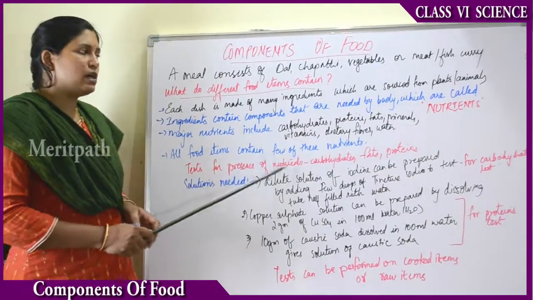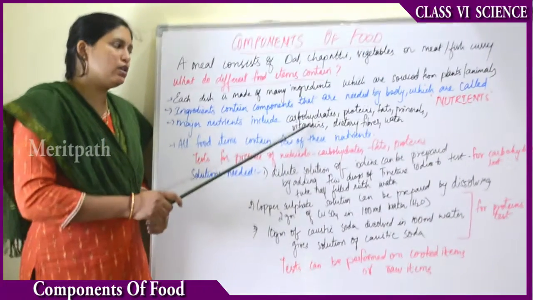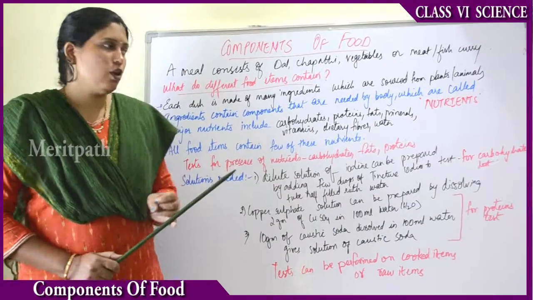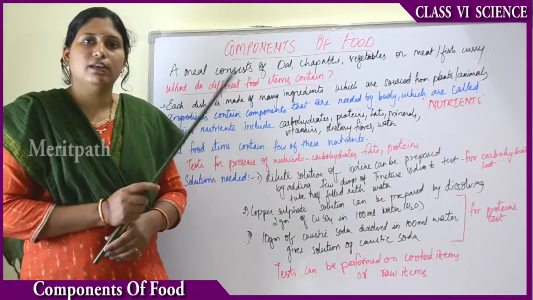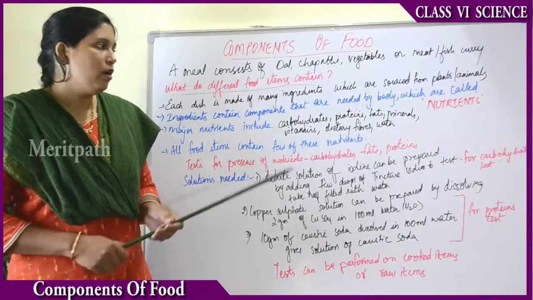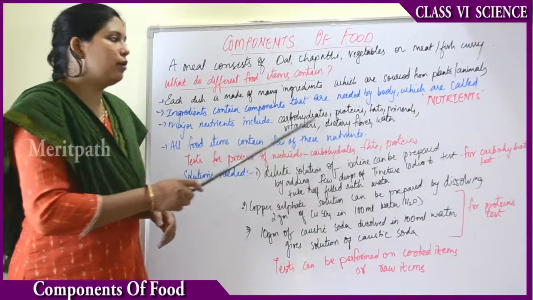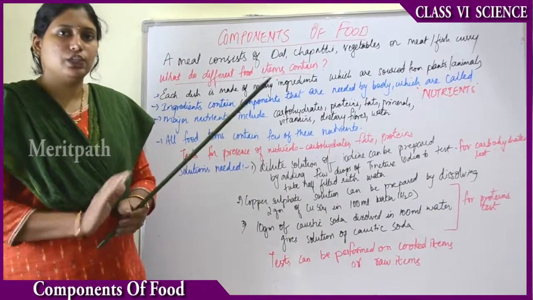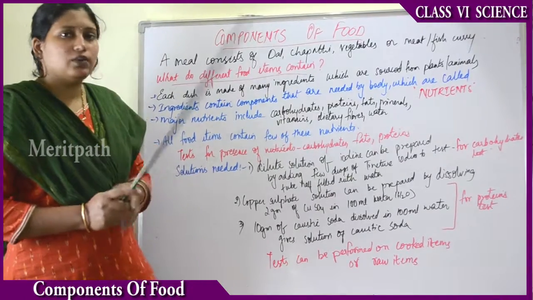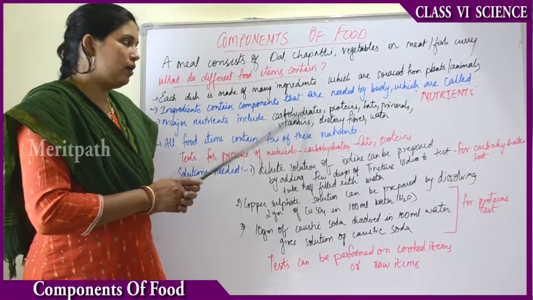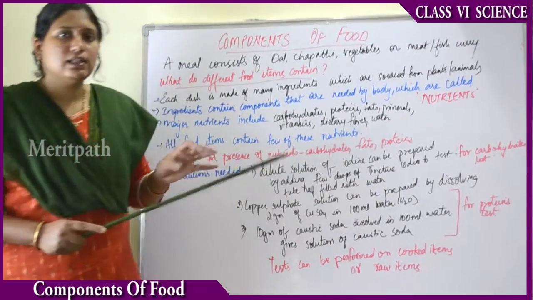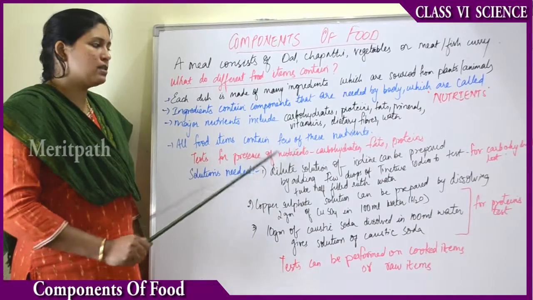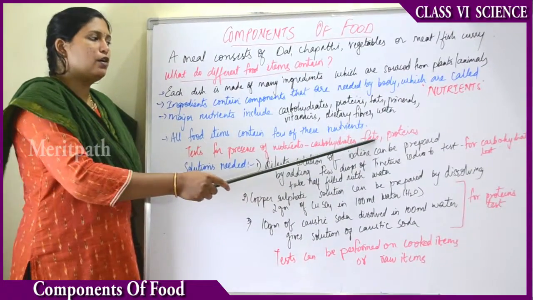So we will do some tests to know the presence of these nutrients in the food, to know whether the nutrients are present in the food or not. But we cannot do the tests for all the nutrients. Only 3 things we will be doing which are easier to do, the others will be tough. The 3 things we will be testing are carbohydrates, proteins and fats. These tests are easy when compared to the other tests.